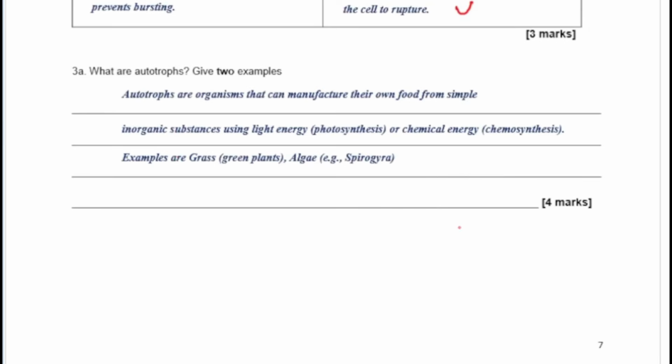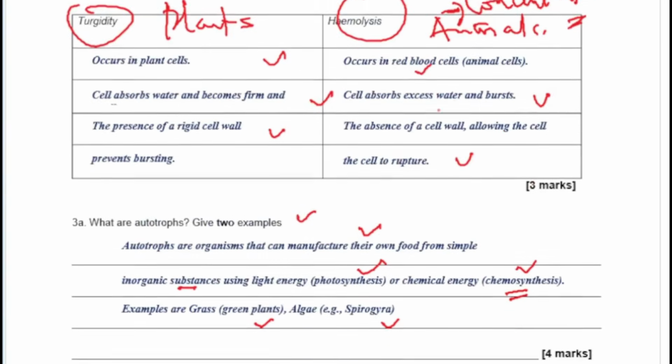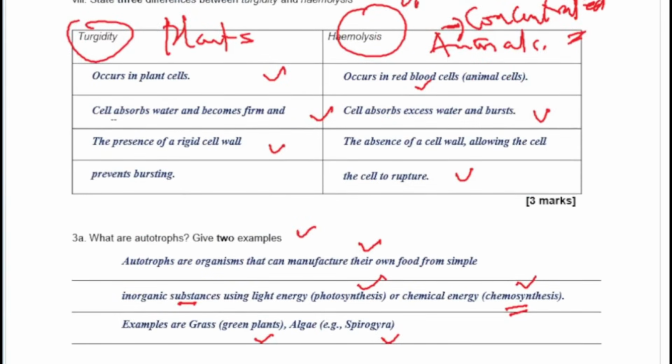The next one says, what are autotrophs, and give 2 examples. So basically we have here that autotrophs are organisms that can manufacture their own food from simple inorganic substances. They either use light, which is photosynthesis, or they use chemical substances, which is chemosynthesis. And examples of autotrophs are your grasses, your green plants, and then you have your algae. Another example of what? Your autotrophs. So take note of that.